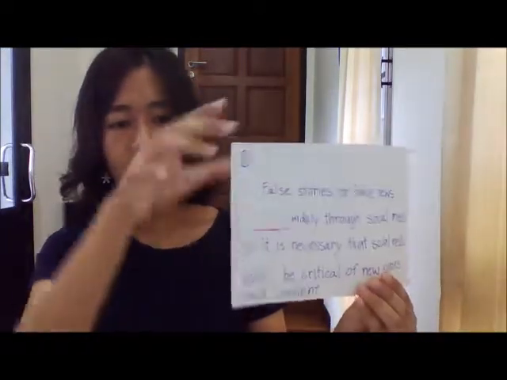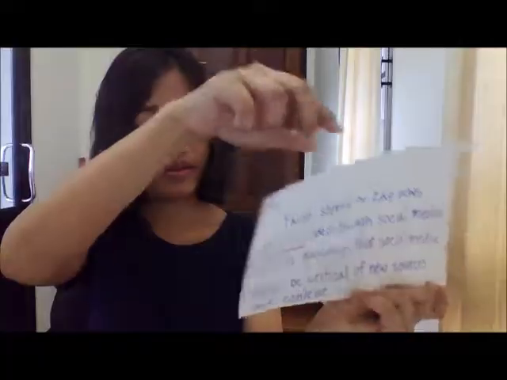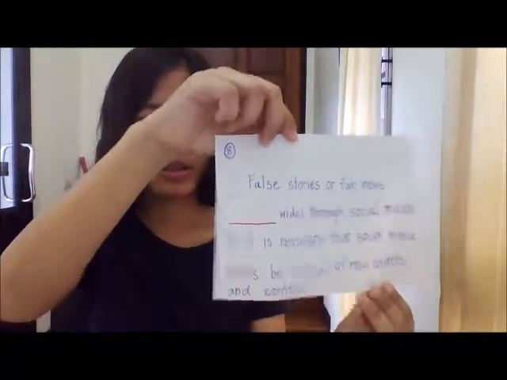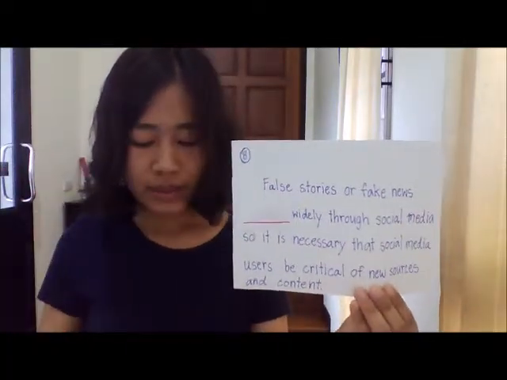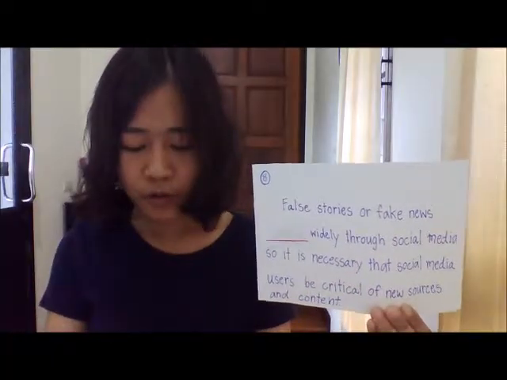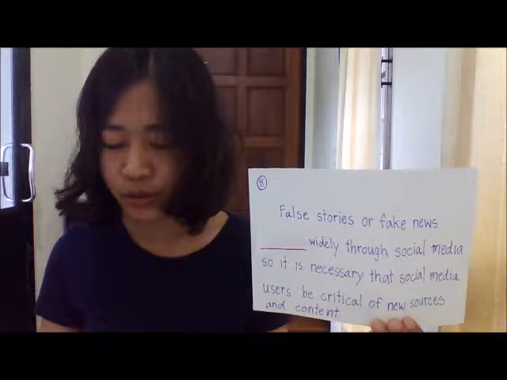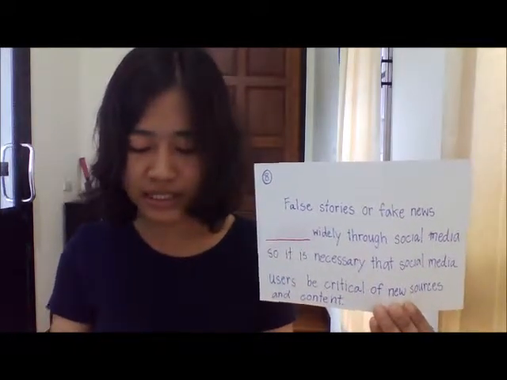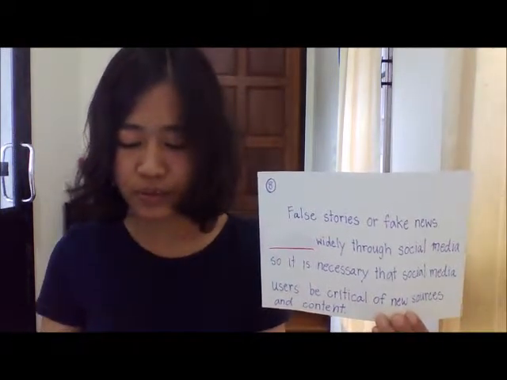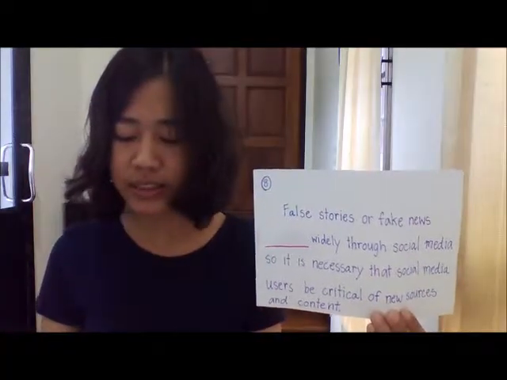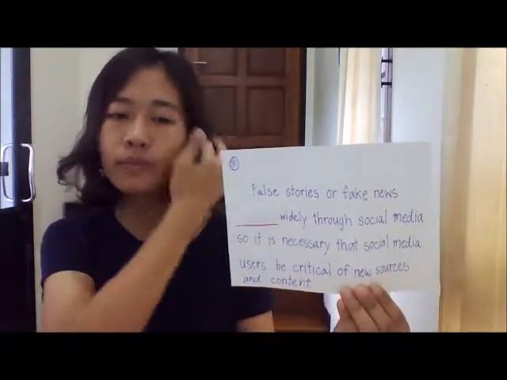Okay, so then let's move to the next sentence, sentence number 8. Sentence number 8 said: false story or fake news blank widely through social media. So it is necessary that social media users be critical of news sources and content.